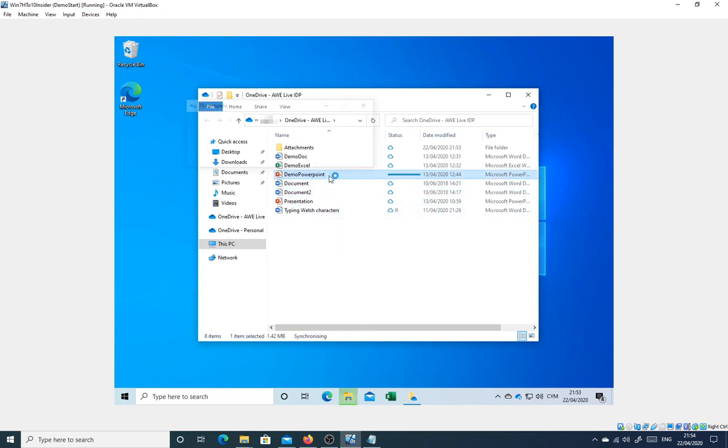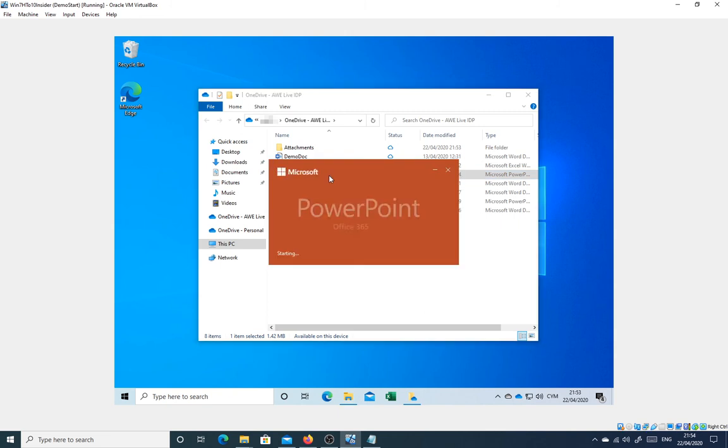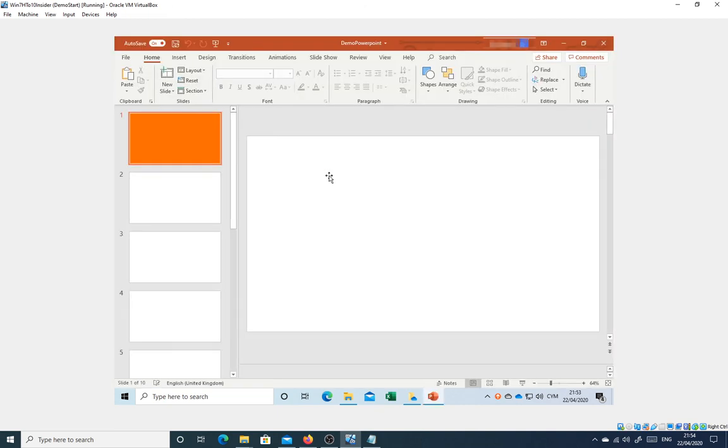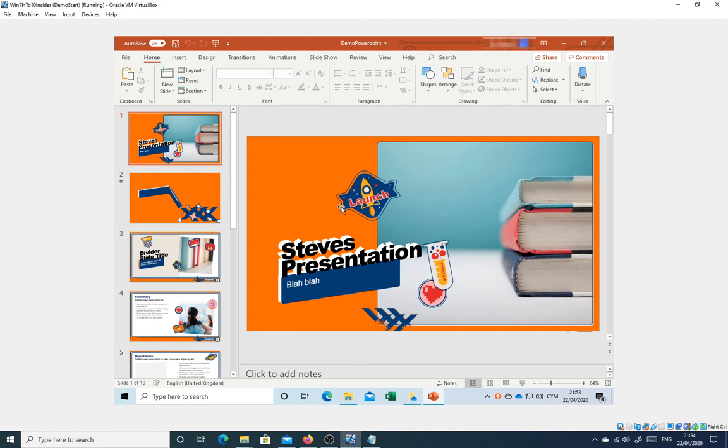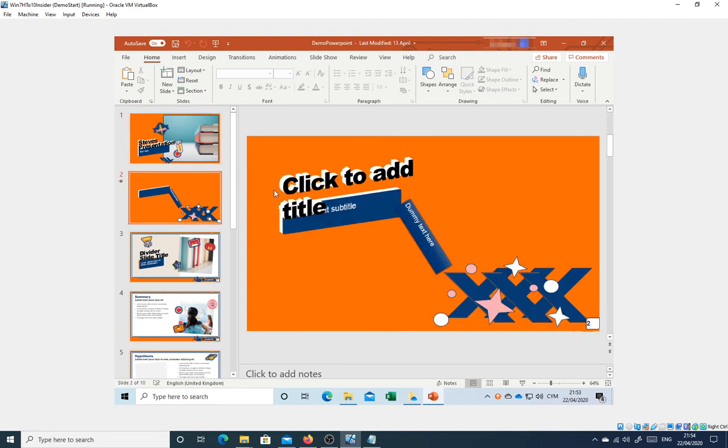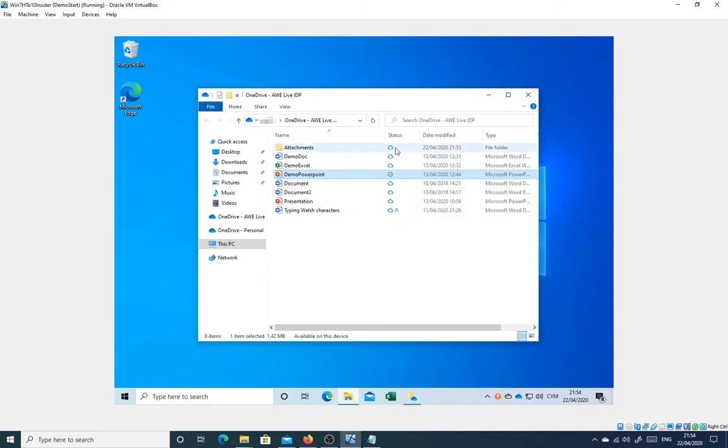So I can open up a presentation from the previous video. And there we go, we're editing this now locally. Just to point out these cloud icons here, the cloud icons indicate that the file is actually stored online in the cloud at the moment. When you double click on one of these files, Windows will download that file and then it'll be available for offline use.